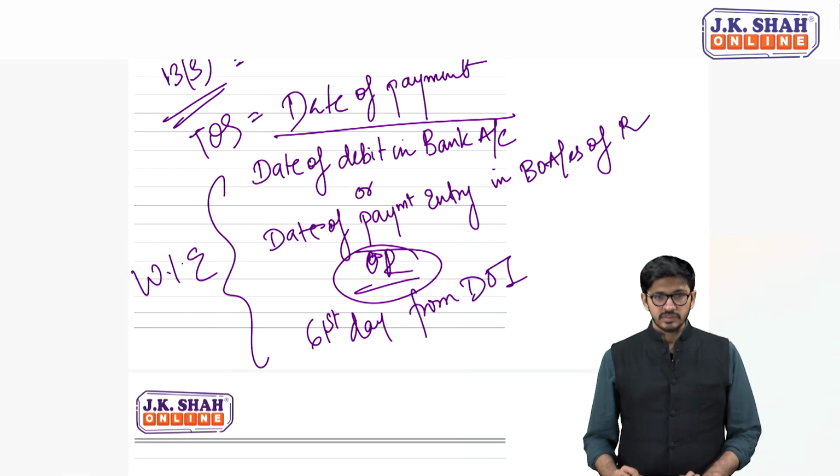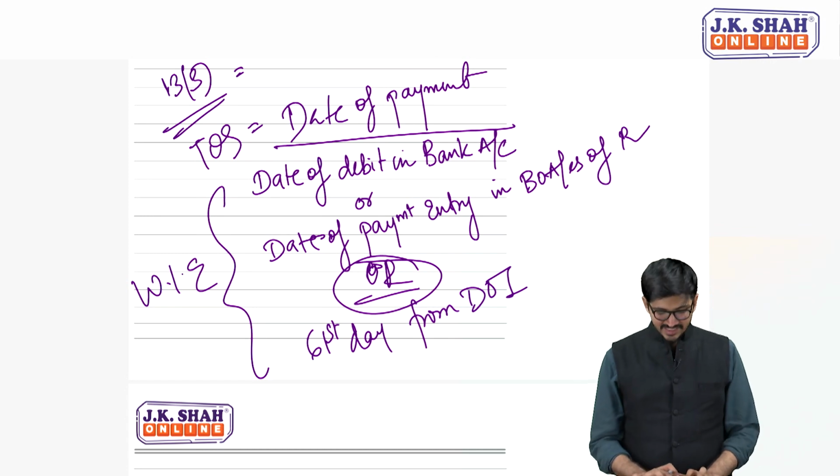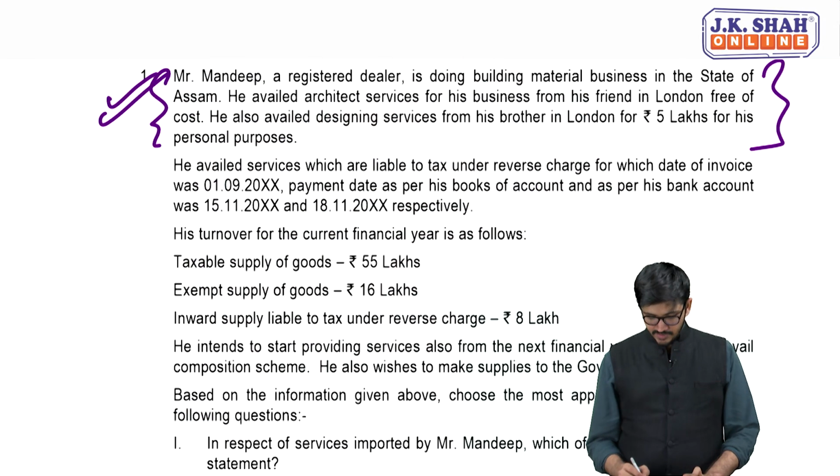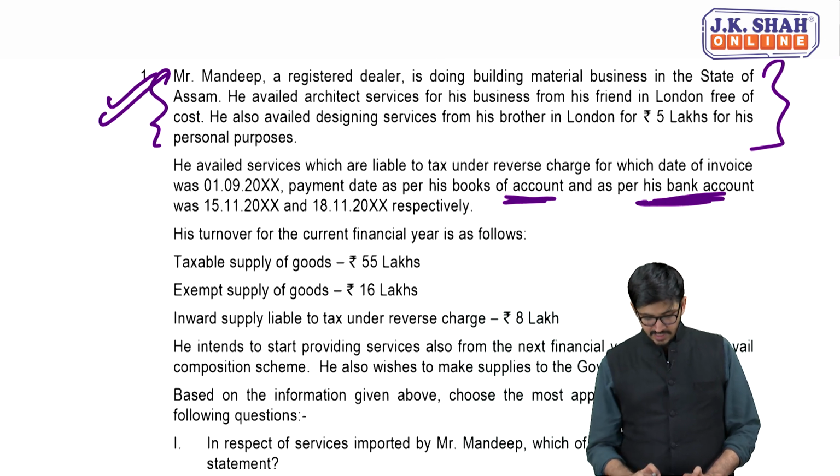Yes. So in this case, my dear friends, if you can see date of debit in the bank account, do we have that date? Let's check. Yes, we do have it. Payment date as per his books of accounts and as per his bank account. So as per his bank account, the date is 18/11.